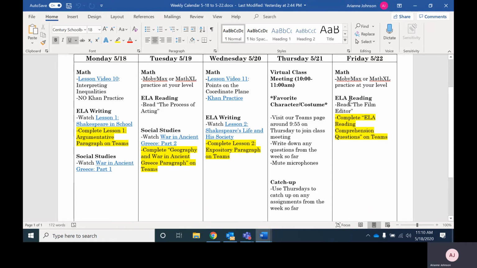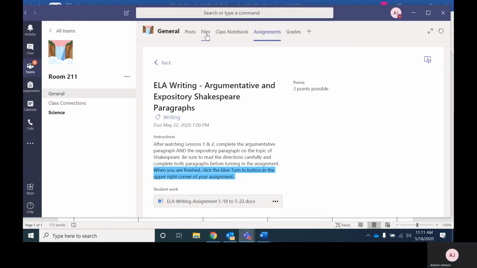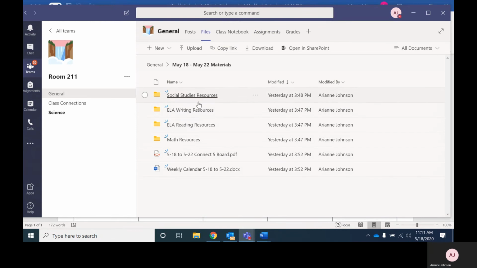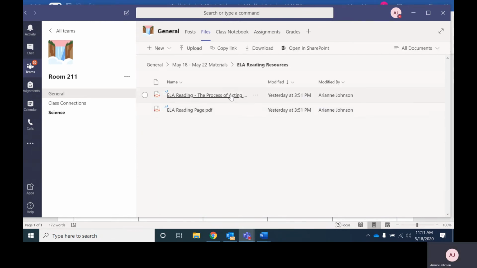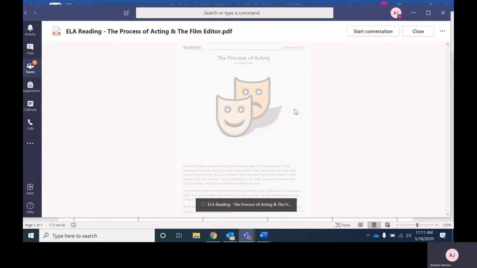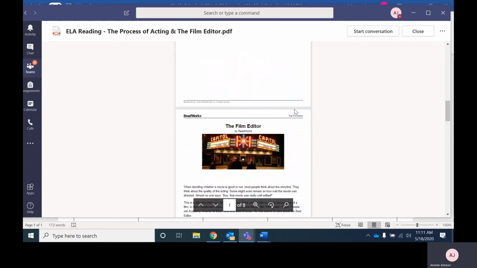So Friday's assignment would be MobyMax or Math Excel, and then reading the second article in ELA reading. Remember, on Tuesday you read the first part, and then on Friday you would read the second article, which is, instead of being about acting, about film editing.